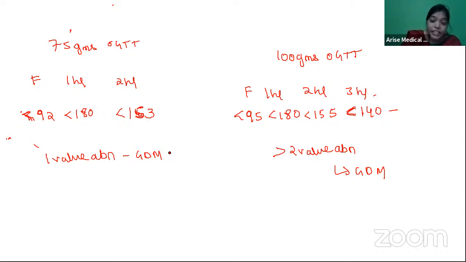Okay. Now go back and check your question. Your question may have fasting somewhere around 136 and 2 hours somewhere around 200. It is completely abnormal, right? Normally when you have GDM with borderline glucose, you give her 2 weeks of medical nutrition therapy. That is, you will ask her to do some exercise and diet modification, and then we'll check the blood sugars after 2 weeks to see whether they have become normal or not.